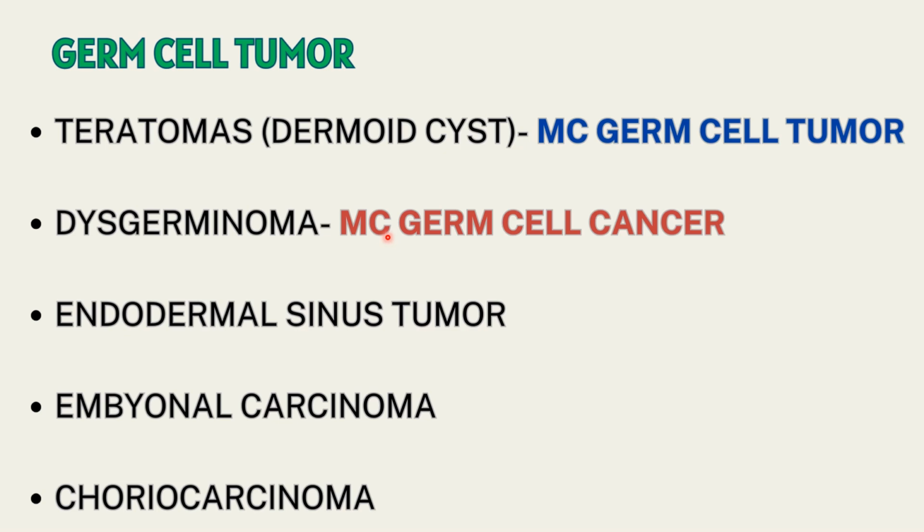Dysgerminoma usually arises in young women or children, with the average age of incidence being 20 years. We also need to note that even though germ cell tumors are mostly unilateral, found in a younger population, as we discussed in the previous slide, dysgerminoma could be an exception. Dysgerminoma can be bilateral as well in about 15% of cases. Next we have endodermal sinus tumor, embryonal carcinoma, and choriocarcinoma. These are all very aggressive tumors and are almost always unilateral.